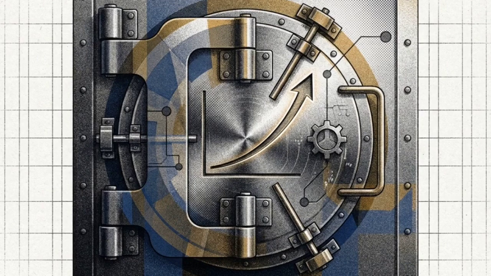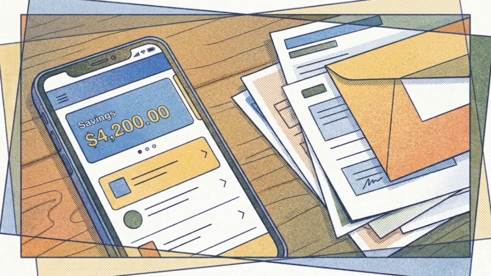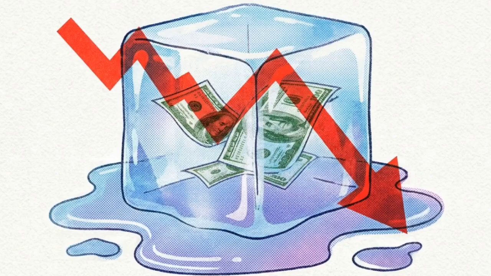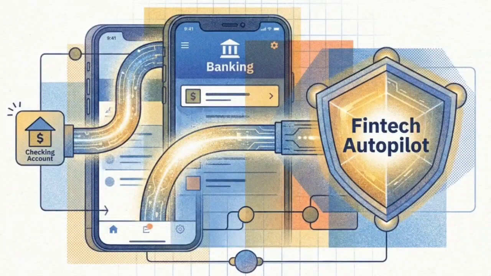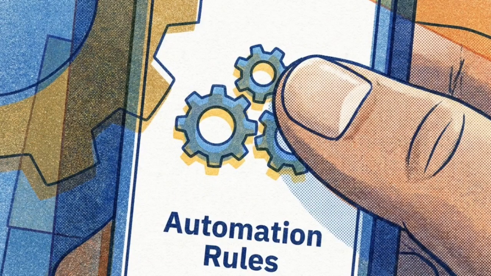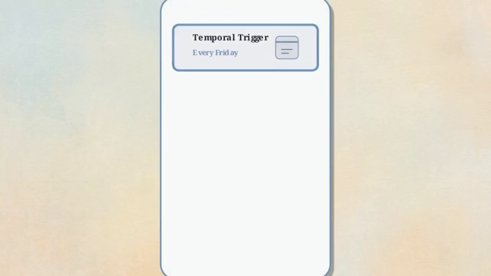Now we shift focus to the final, most critical phase, protecting and aggressively compounding the capital you just generated. If you let your side hustle profits sit stagnant in a traditional bank account, they lose their purchasing power every single day due to inflation. To solve this, you need to link your side hustle checking account directly to a modern fintech automation ecosystem. In your chosen fintech app, navigate right now to the Automation Rules menu. On this screen, set your temporal trigger specifically to every Friday, aligning with standard weekly payouts.